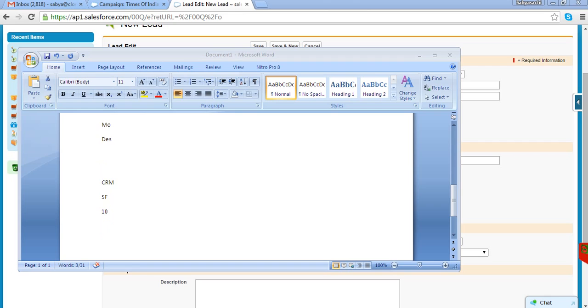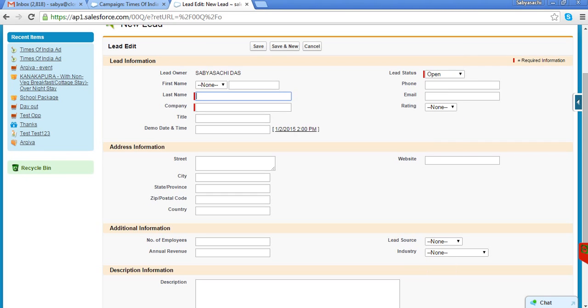Now if you look at the lead module, here exactly these three types of information you are capturing. Look at this. I'll put Ramesh. This is the contact person name, company name, ABC Limited, title, general manager, right?